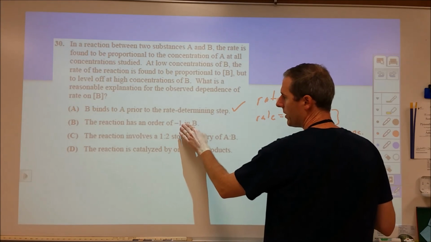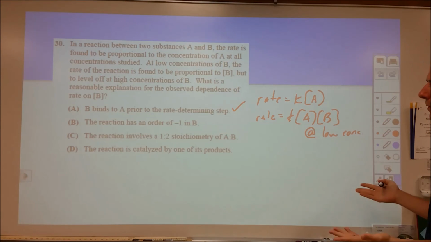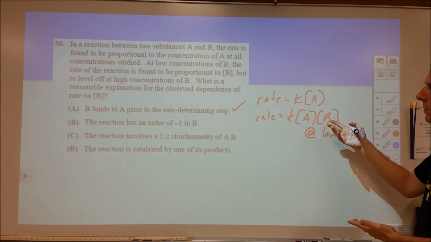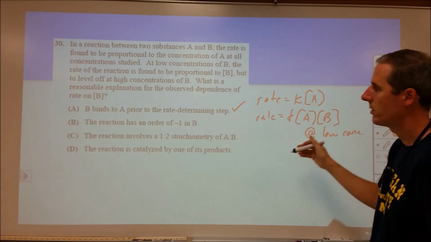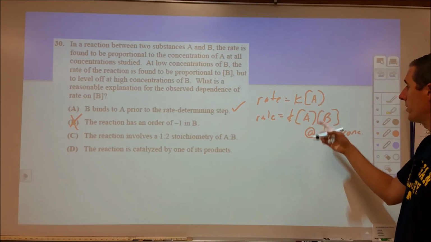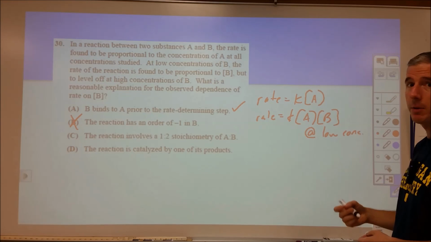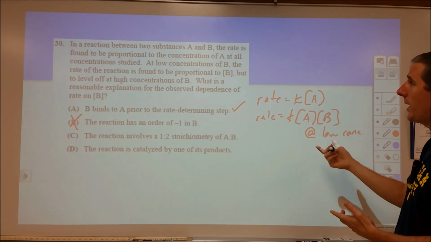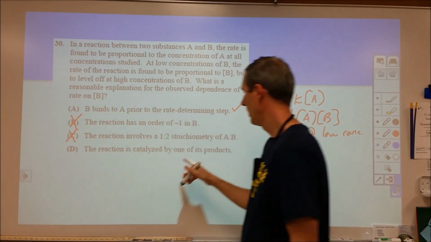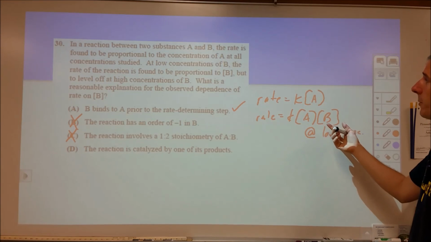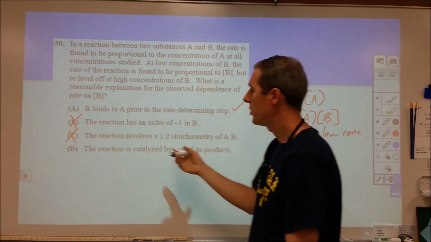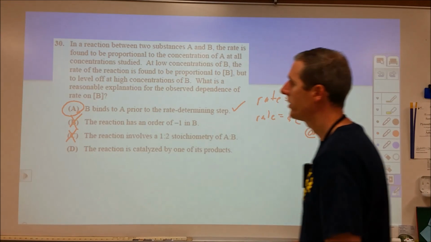The reaction has an order of -1. That doesn't make any sense. First of all, we're not going to see a reaction order of -1, and second, that doesn't correlate with what we're seeing here. It doesn't give us this nor this. So B is not correct. Reaction involves a 1 to 2 stoichiometry. That also doesn't correlate with anything we're seeing here, and stoichiometry has no bearing on your rate unless it's within the elementary step, which is not what's implied here. So C is also not correct. And then the reaction is catalyzed by one of its products. Well, that wouldn't make sense for low concentrations of B all of a sudden changing things. So between A and D, I'm going to go with A as my better answer and circle that.